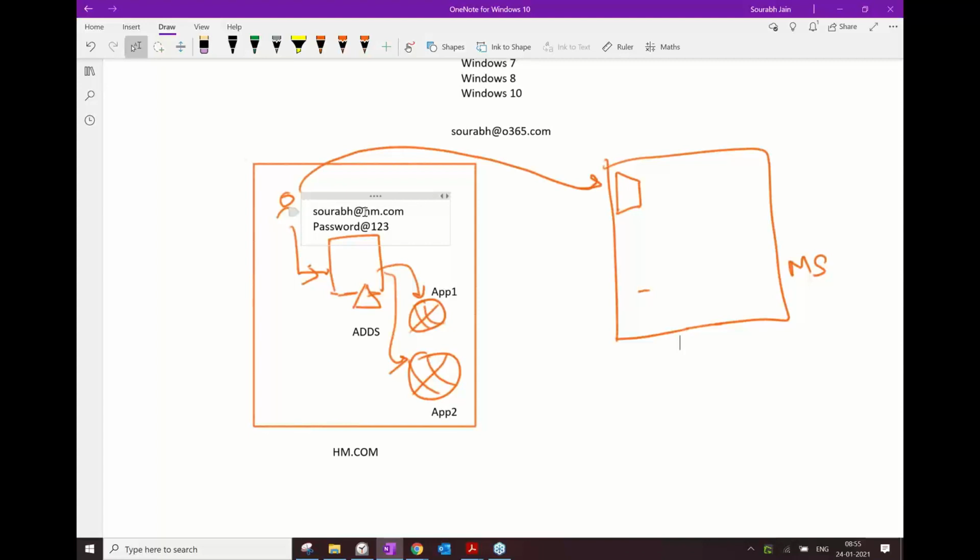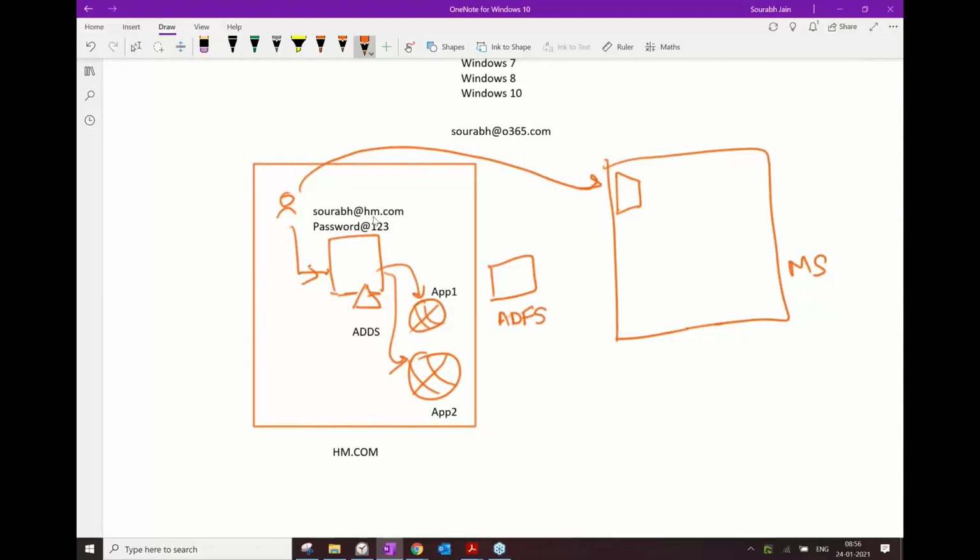They store all the usernames and passwords. And first thing, second thing, no organization would allow or would like Microsoft to store a password. That's why what you are looking at is: how is it possible that Microsoft, without storing your username and password, should still be able to give you access using your username and password which is in your organization. This is possible through something called ADFS. So you need to have another server apart from ADDS called ADFS, Active Directory Federation Services.